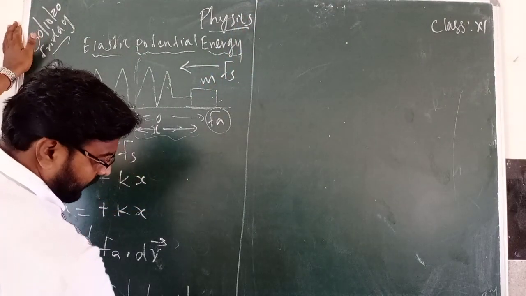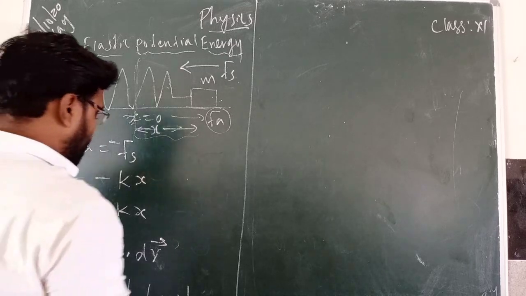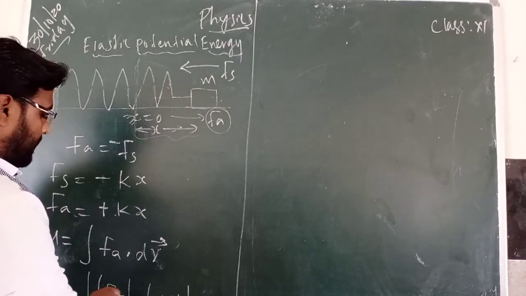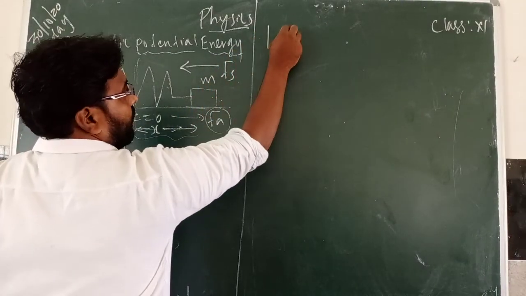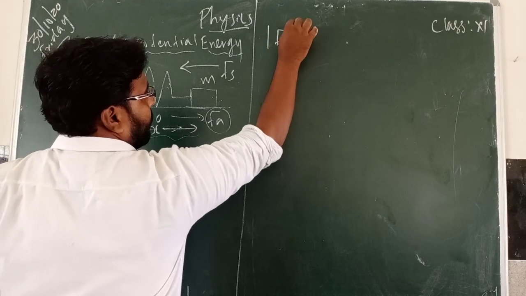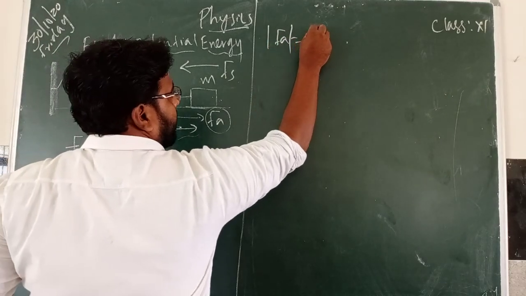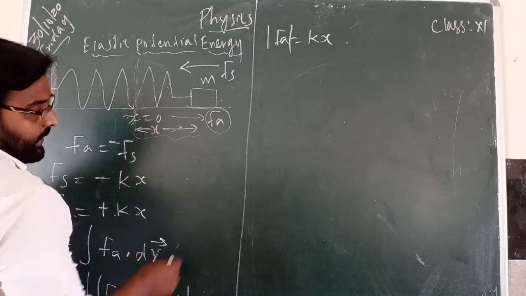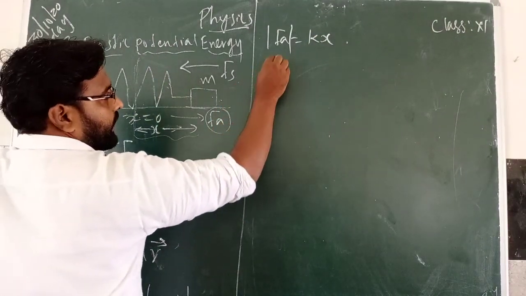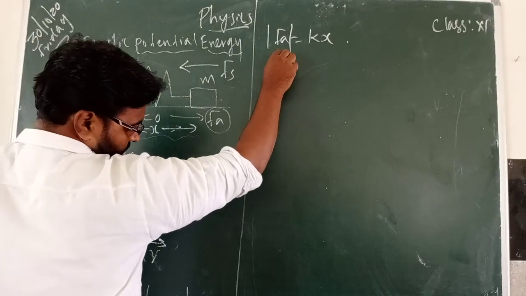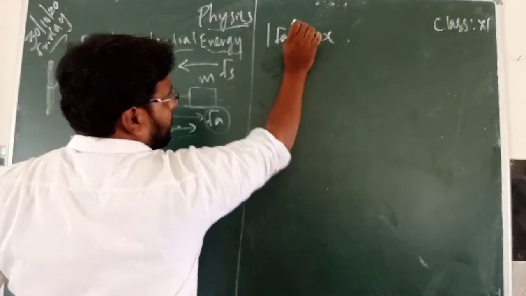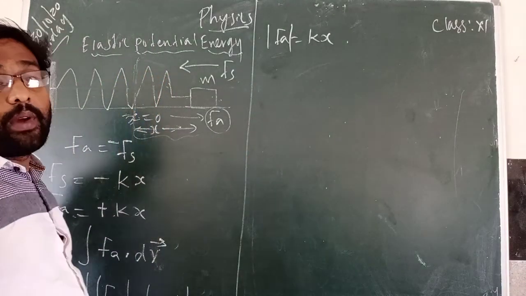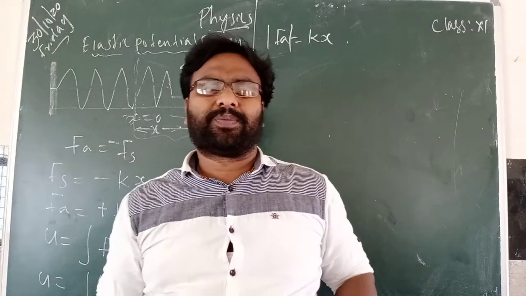What is the magnitude of Fa? The magnitude of Fa is kx. And dr means dr cos theta. First you have to find the cos theta.